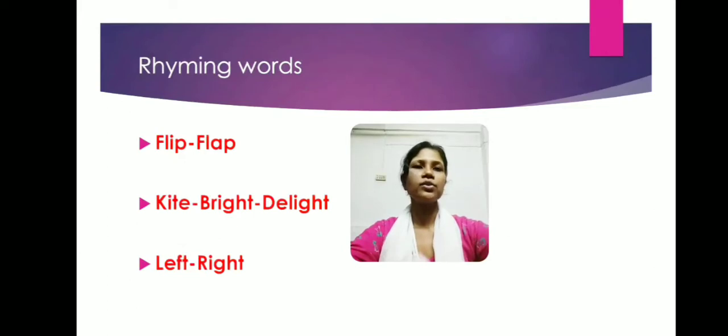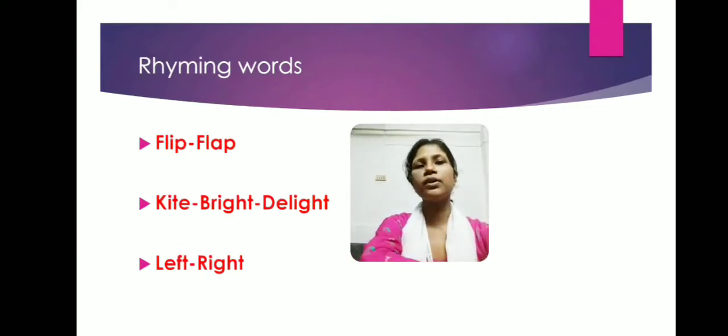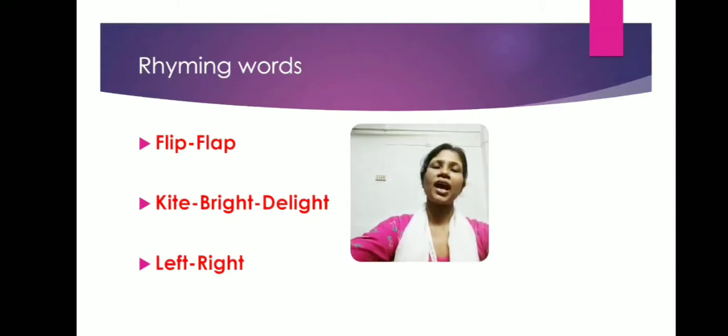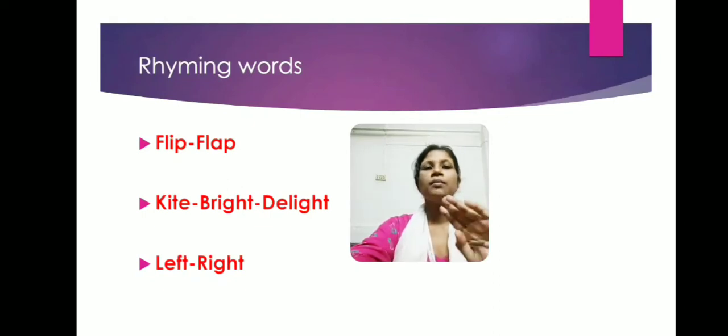Okay. Now the next one is the rhyming words. What are the rhyming words that we are going to find in this particular poem? Number one we will be getting is flip, flap. F-L-I-P, flip, F-L-A-P, flap. These are the very important rhyming words in this poem. The next one is kite, K-I-T-E, kite, bright, delight. So we have three rhyming words together: kite, bright, and delight. Bright, B-R-I-G-H-T, also rhymes with delight, D-E-L-I-G-H-T. So it will be kite, bright, and delight.